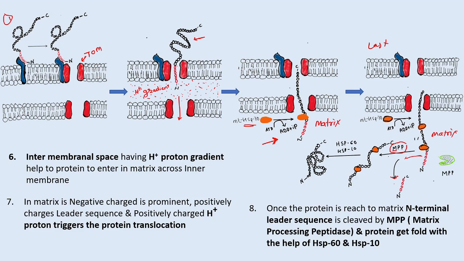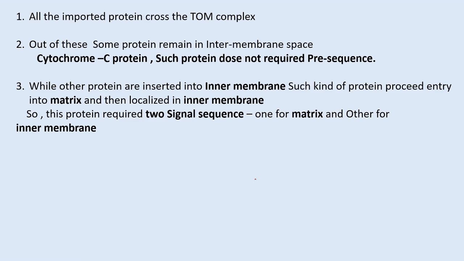After this, mitochondrial HSP70 gets removed from this polypeptide chain into the matrix, and HSP60 and HSP10 help it to acquire the proper folded state. So at the last, these mitochondrial proteins acquire their proper folded state and perform their function in the matrix. Then all the imported proteins cross the TOM complex.